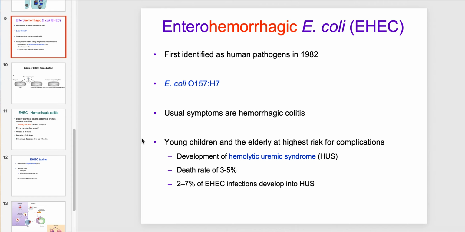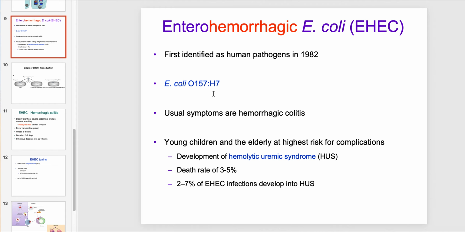Enterohemorrhagic E. coli, as I said, is the deadliest of the bunch, and it was first identified as a human pathogen in the early 80s, which suggests that it probably evolved relatively recently. It was associated with an outbreak from hamburgers from a fast food restaurant when I was a young microbiologist, and I got really interested in it back then. These were undercooked hamburgers at the Jack in the Box, actually, not to disparage Jack in the Box, but that's what happened. So the strain name is typically O157:H7.